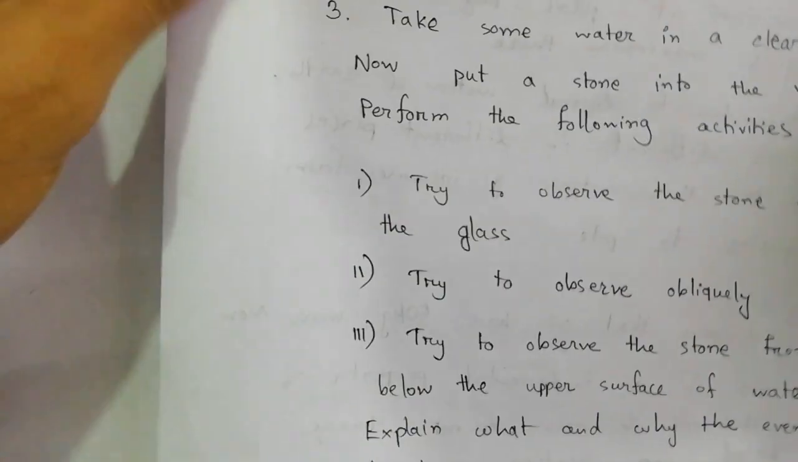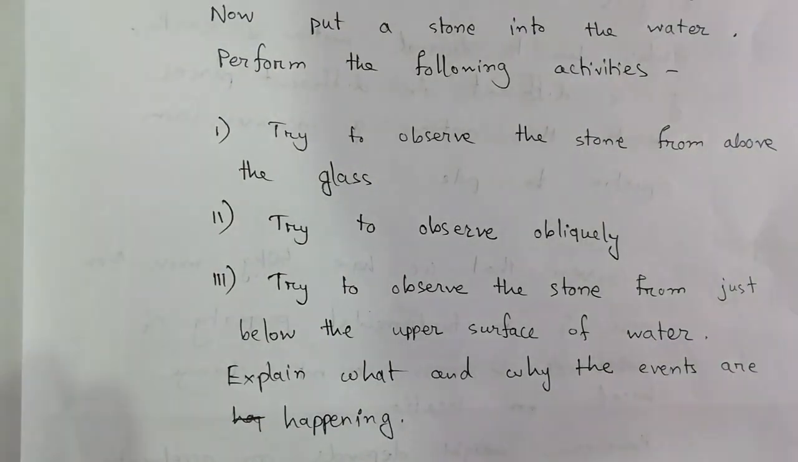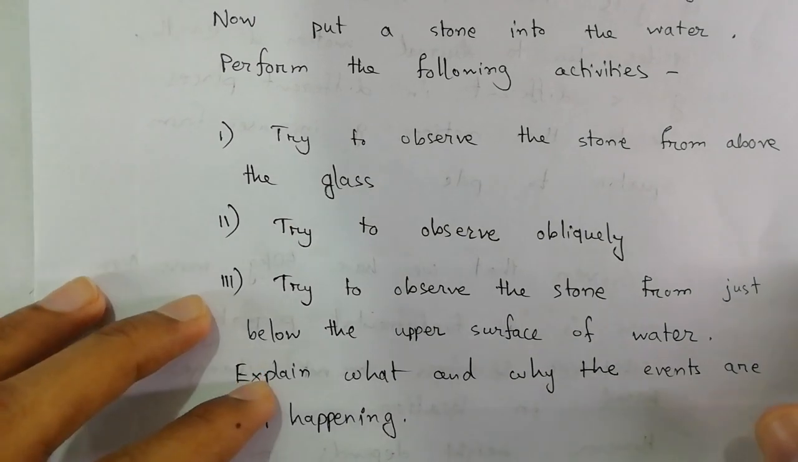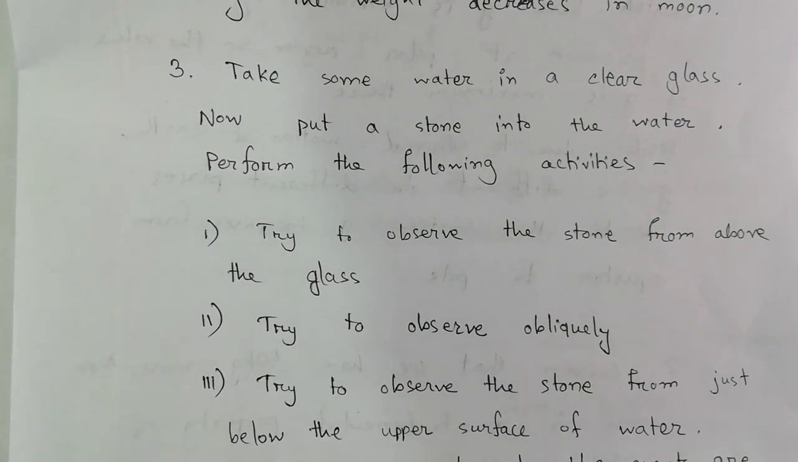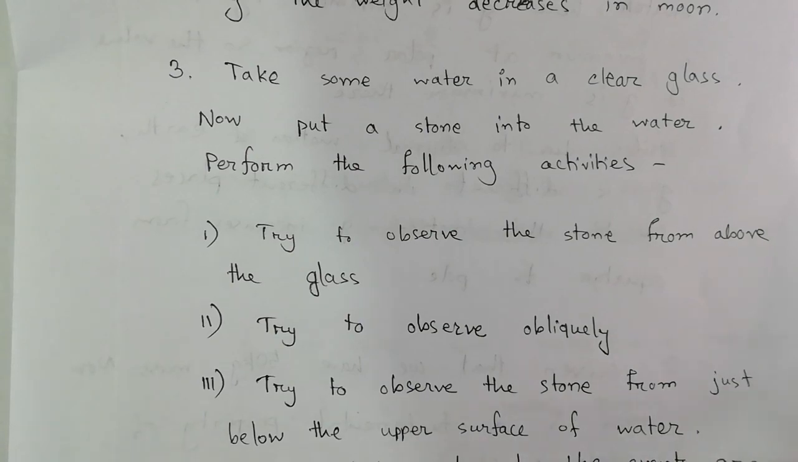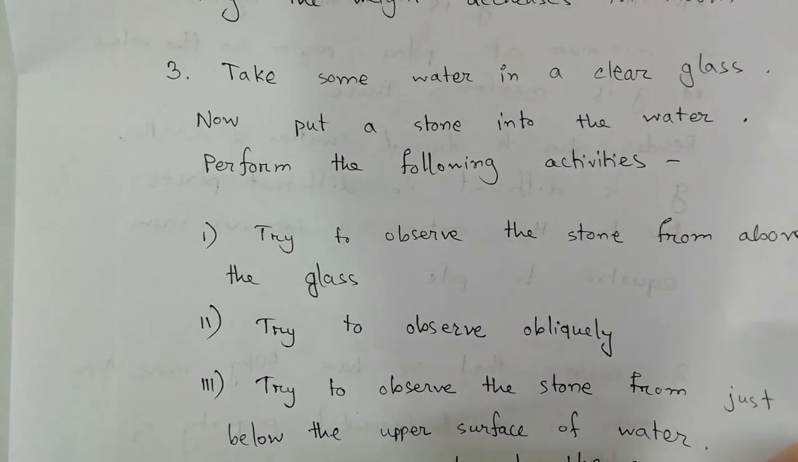Now the final question, it is number 3. We have an experiment. It is better we perform this experiment at home using a real glass of water and any object like a stone, anything. If you put it inside the water in the glass and observe from above, you will find that the object will seem to be slightly above. This is due to refraction.